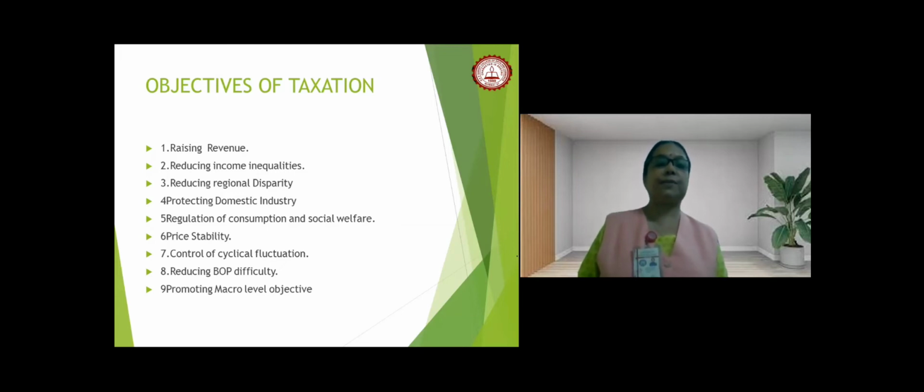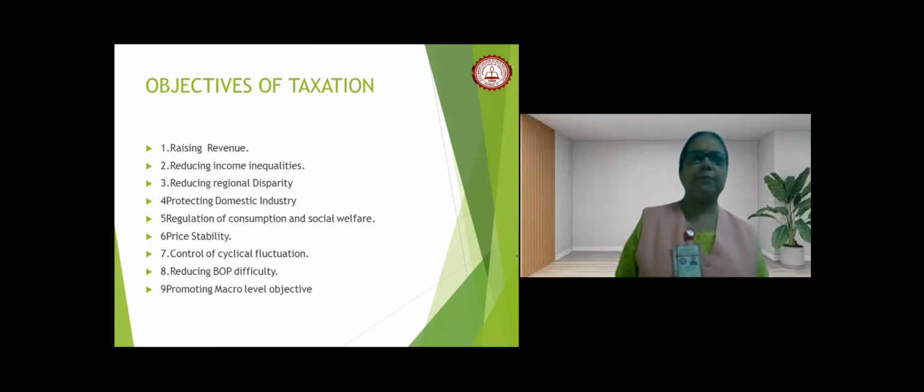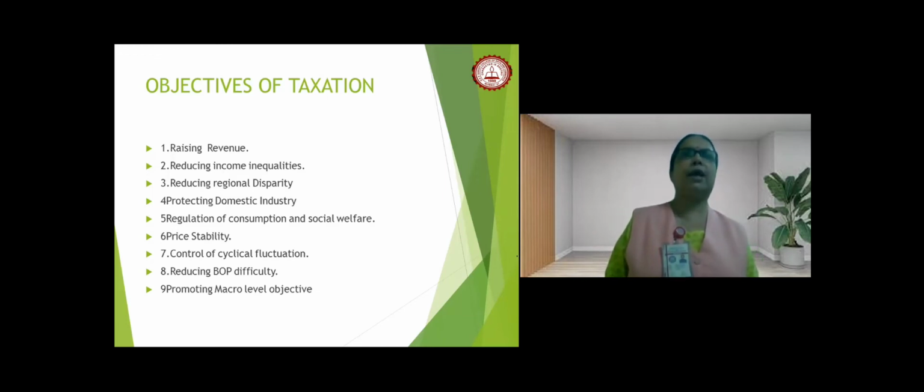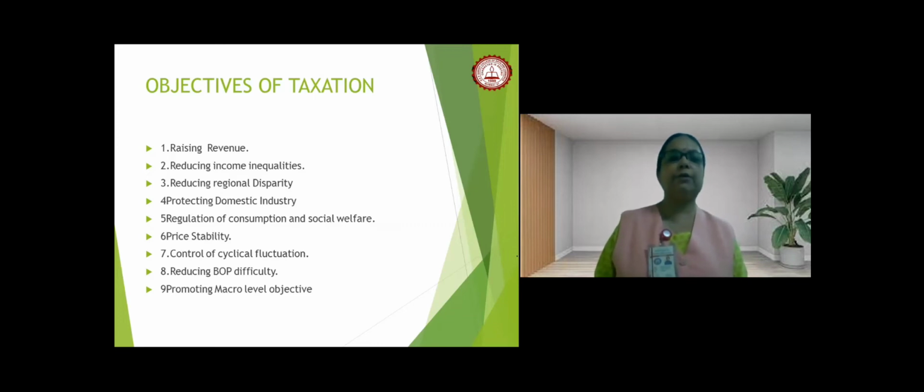Then the third objective of taxation is reducing regional disparity. Here I want to clarify that regional disparity means unequal development between the regions, between the areas, between the localities, and also maybe between the states. So when the central government, through budget allocation, is allocating the fund in the hands of the state government, it is important for the central government to verify how they are able to justify that, meaning thereby, when they are allocating the resources.